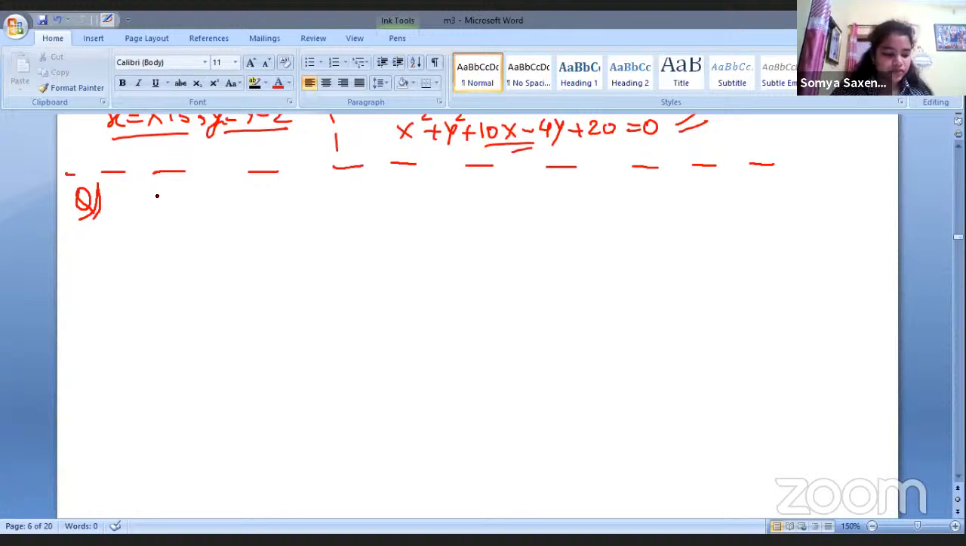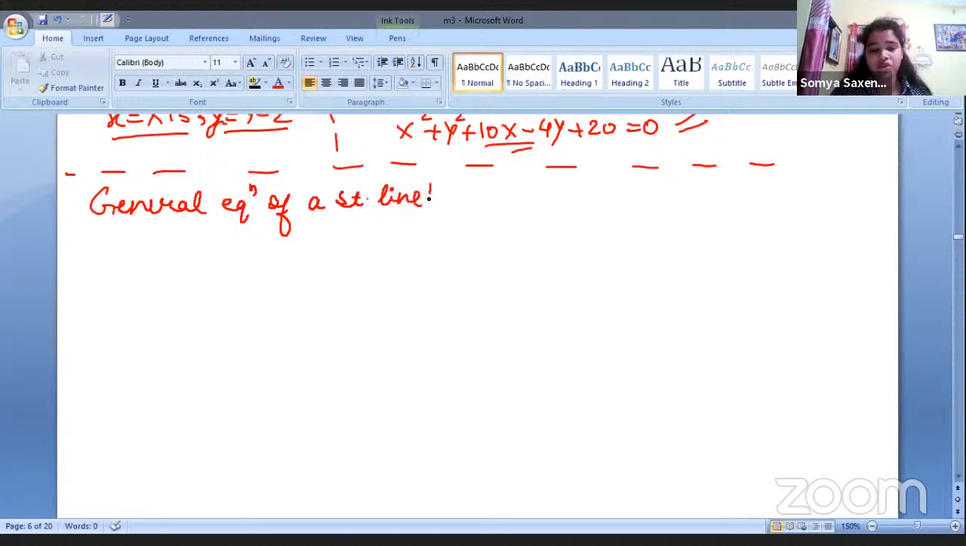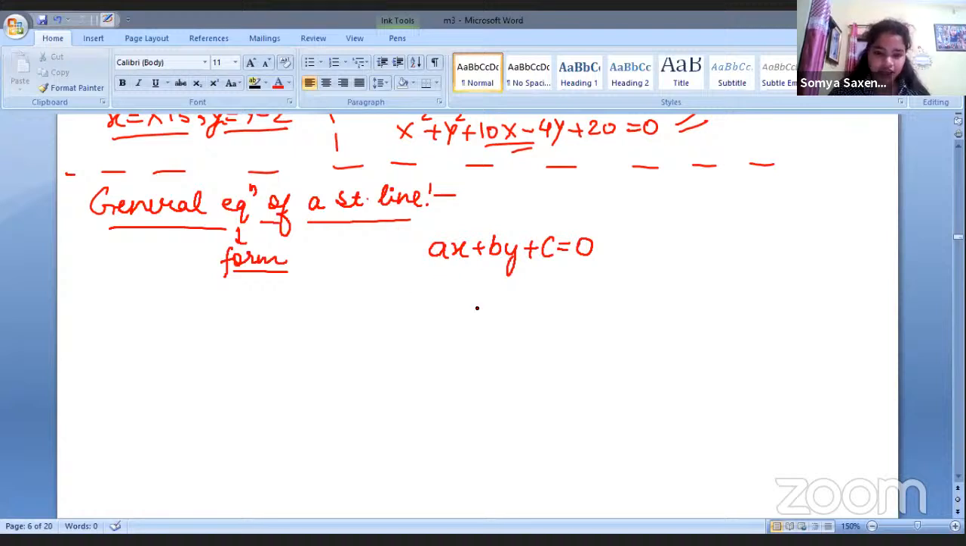Look, we know a very basic thing. This is not a question, you can make a star note and write it. See, we know what the general equation of a straight line is. When it comes to the general form, it is one only. There is no other general form. There is only one general form, which is ax plus by plus c equals 0. Right? This is the general form of a straight line.